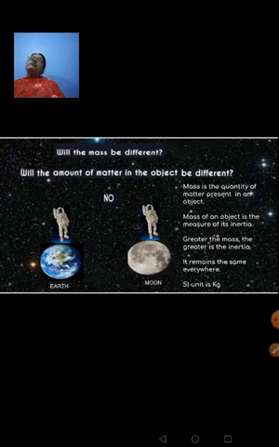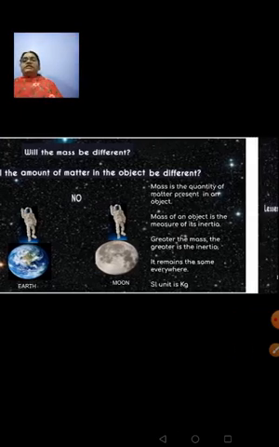Whatever it is made of, the particles will remain the same. There won't be any change in their composition. So mass will never change. Mass remains unchanged, because mass is the quantity of matter contained in an object. Now what's weight? We will learn that.